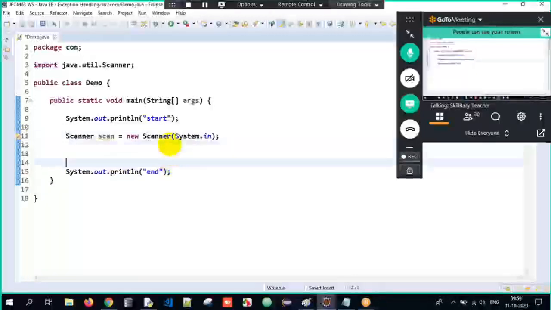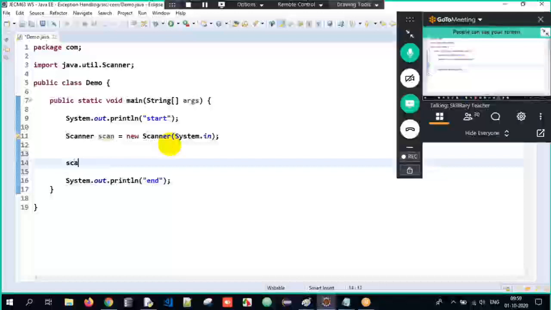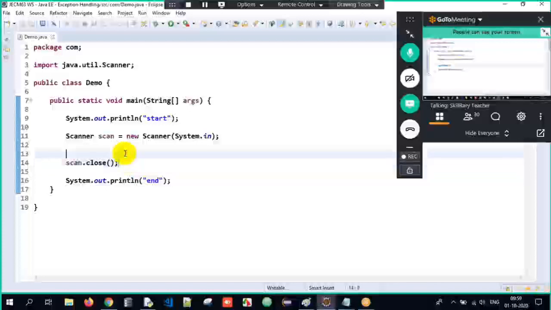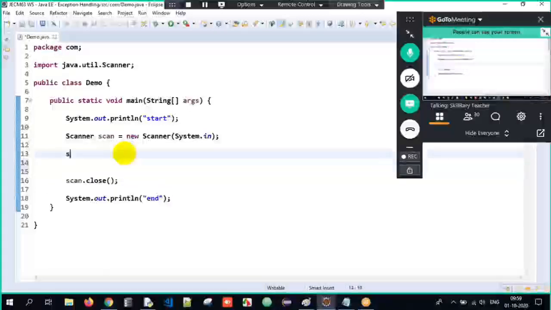Once we are done with the job here, it's always a good practice to close the object resource. So when I write scan.close, once I'm done with the job, the scanner object will close, meaning it will get garbage collected. Even if you don't write it, it's fine, but it's good practice, do it. And now here I will write System.out, enter a number, I'll write enter the value of a here.